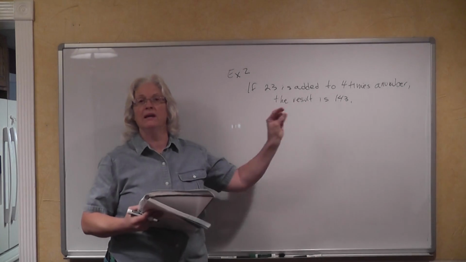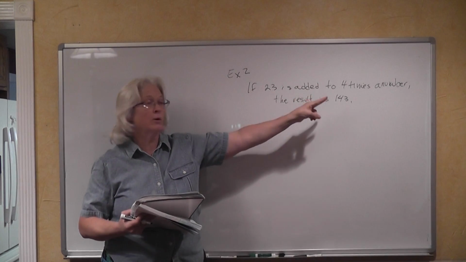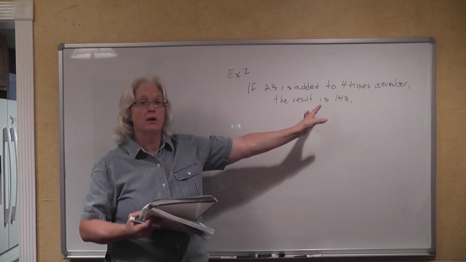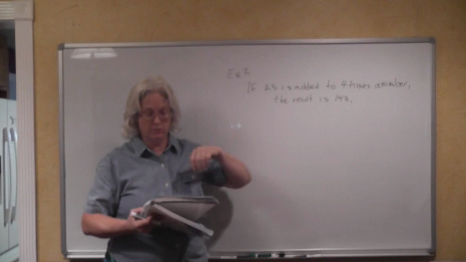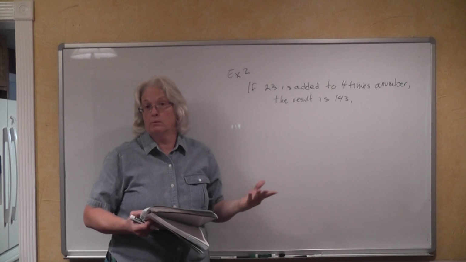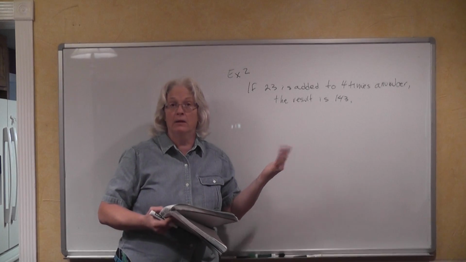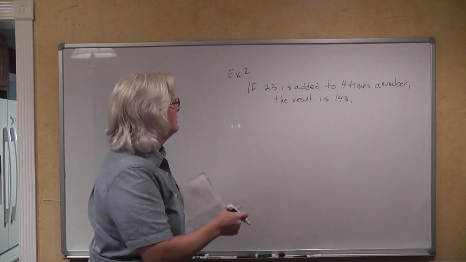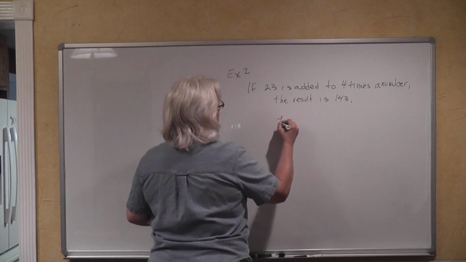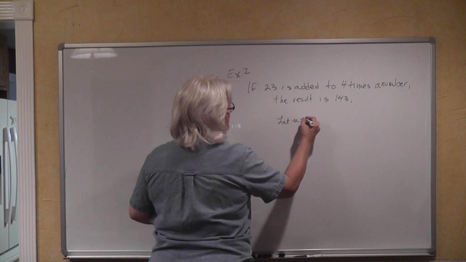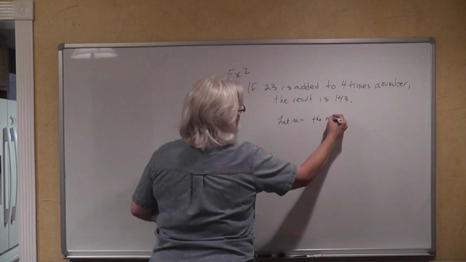If 23 is added to 4 times a number, the result is 143. So what do we want our number to be? We want our number to be a variable. Here they're picking n. Pick any letter you want. So we'll just say, let n equal the number.